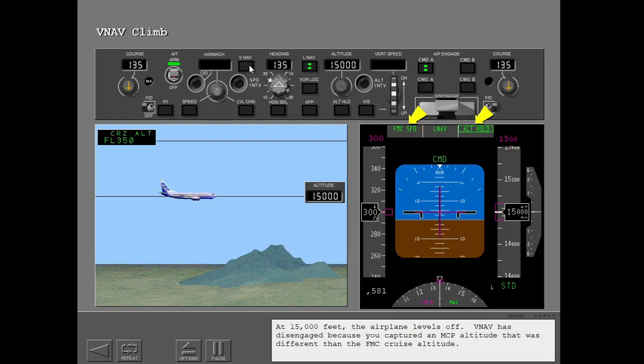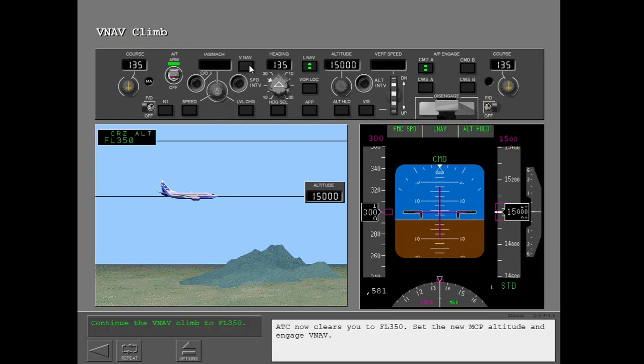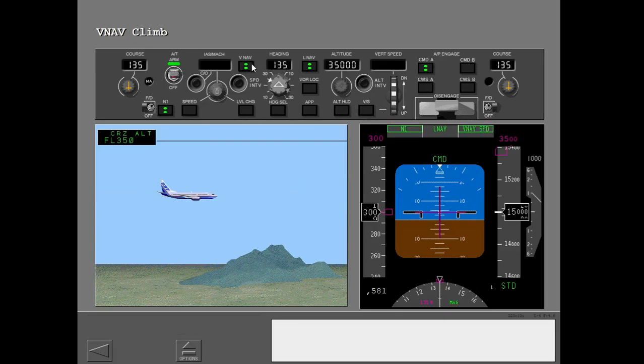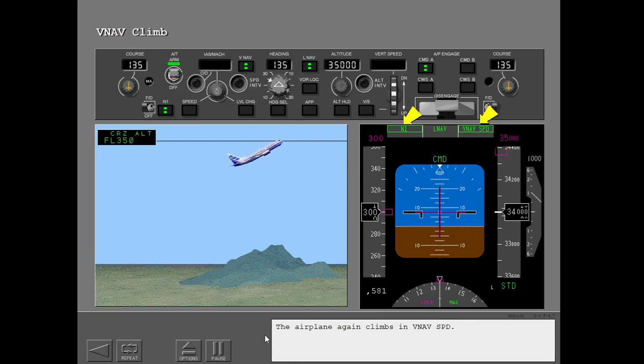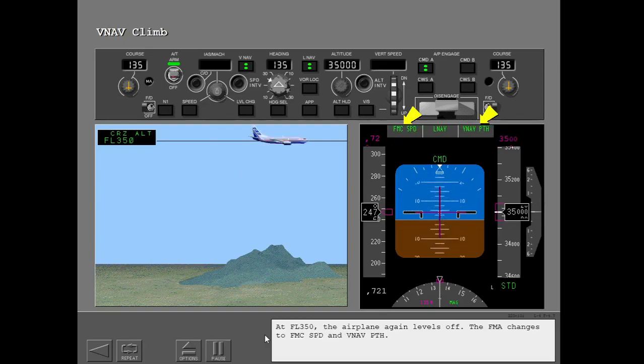At 15,000 feet, the airplane levels off. VNAV has disengaged because you captured an MCP altitude that was different than the FMC cruise altitude. ATC now clears you to flight level 350. Set the new MCP altitude and engage VNAV. The airplane again climbs in VNAV speed. At flight level 350, the airplane again levels off. The FMA changes to FMC speed and VNAV path.